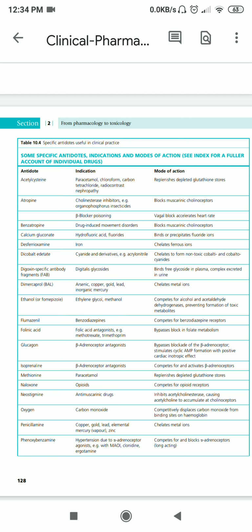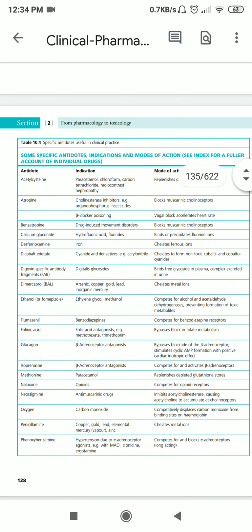Then the next type of drugs are drug induced movement disorders. Means there are some drugs of the autonomic nervous system which will stop the movement of the body because of blocking of the muscle receptors. So in this case the antidote is benztropine. This benztropine blocks the muscarinic cholinergic receptors. In the same way as atropine works in organophosphorus insecticides, benztropine is going to work.